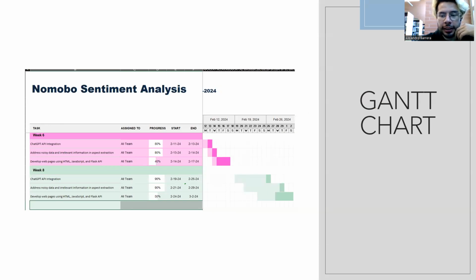So this is our Gantt chart. This is how our project is going right now. As you can see from our last week before the reading week, we have accomplished almost every step. And although they are not completely complete, we are on our way to complete everything this week. So next, the budget is going to be presented by Vikram.